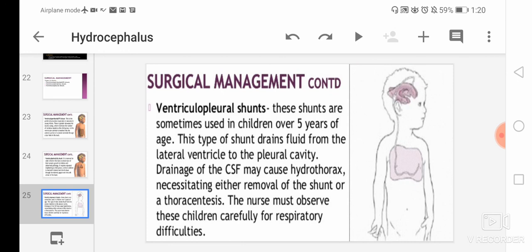Drainage of the CSF can cause hydrothorax, necessitating either removal of the shunt or a thoracentesis. So there will be two options after that. Either removal of the shunt or a thoracentesis. You all know about thoracentesis. It is a removal of fluid or air from the pleural space. And it is most important for the nurse to observe these children carefully for any respiratory difficulties. So this is all about the surgical management.